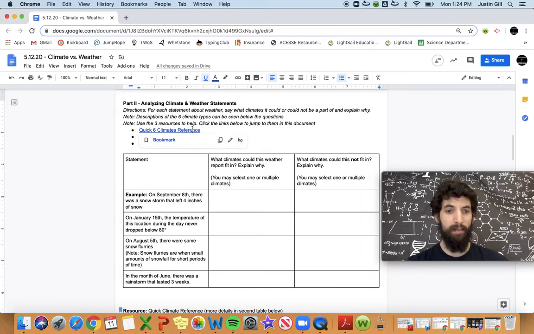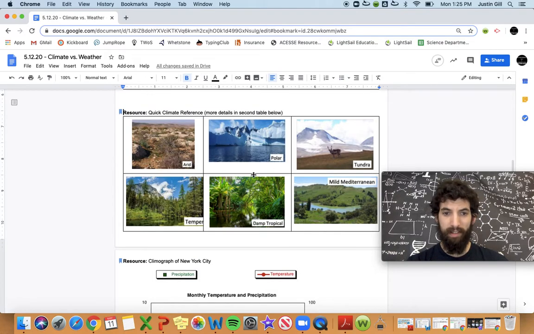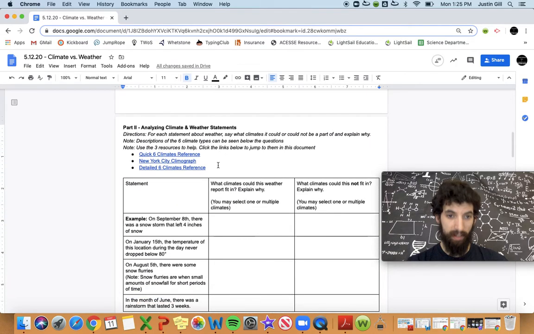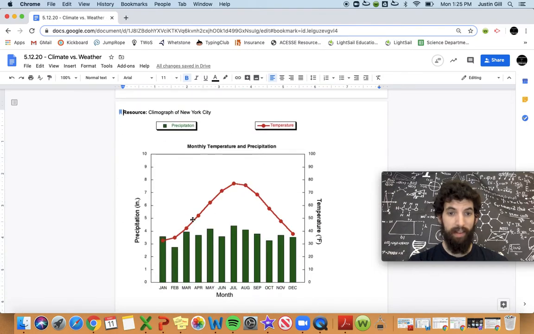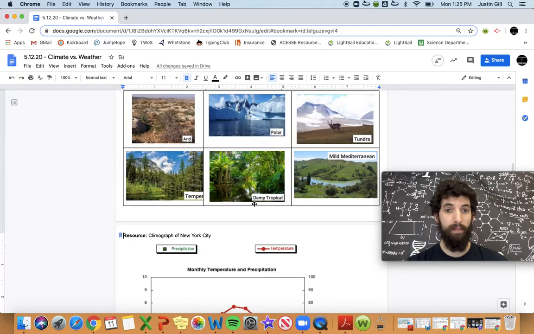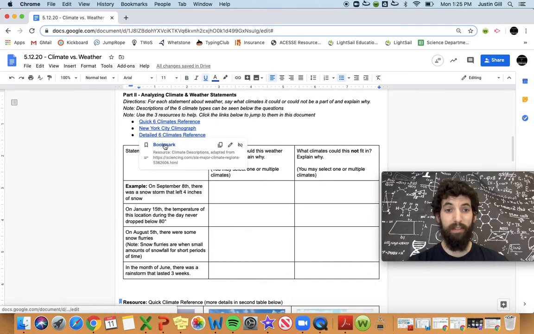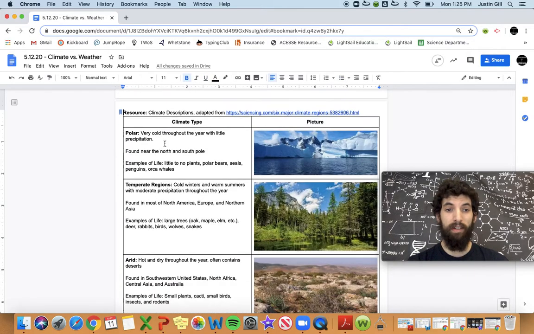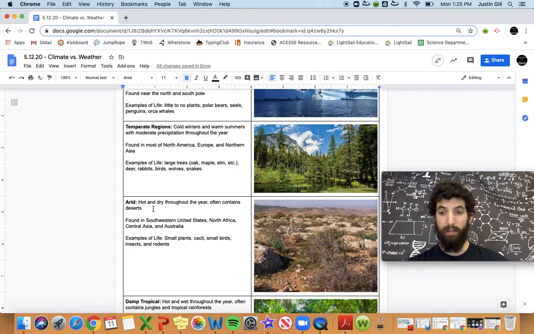So if I forget what the 6 climates are, I can click here and it brings me to this quick reference of what they look like. Also, I see I have a New York City climograph, so if I click there, I can see what New York City looks like, remembering that is a temperate climate, so that's what a temperate climate will look like. And lastly, I have these 6 climate references with more details. So if I click here, I see those same 6 climates, but with more description in case I forgot what they are.